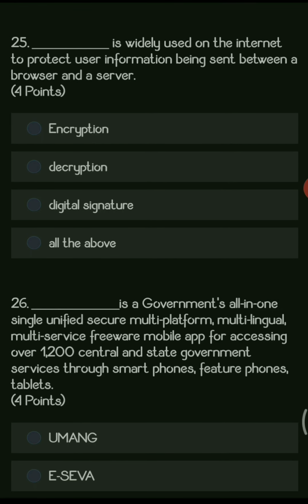Next question. Dash is widely used on the internet to protect user information being sent between a browser and a server. So options are encryption, decryption, digital signature, and all the above. So basically encryption is used to protect any type of message which is being sent from the browser and the server.